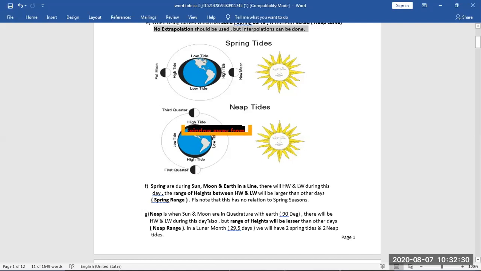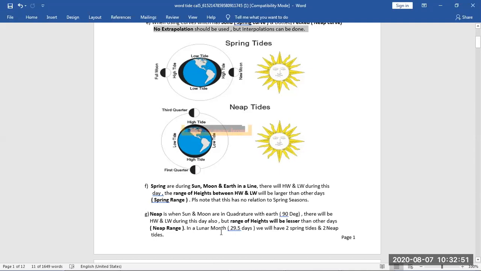Then neap is when the sun and moon are in quadrature with the earth. That is 90 degrees, this one. And there will be high water and low water during this day also. But the range of heights will be lesser than on other days. So on neap tides, the range of tide will be lesser than other days. That's why it is called neap.